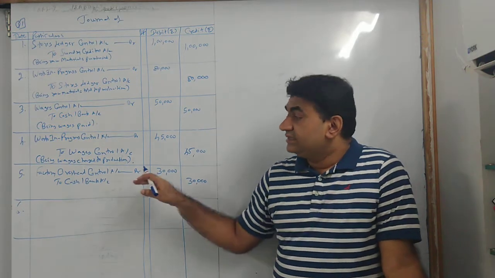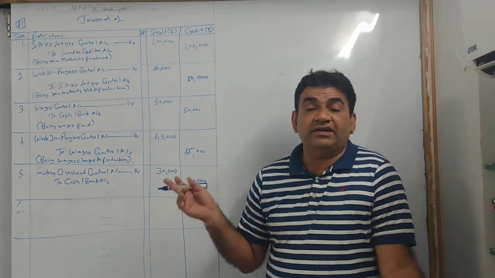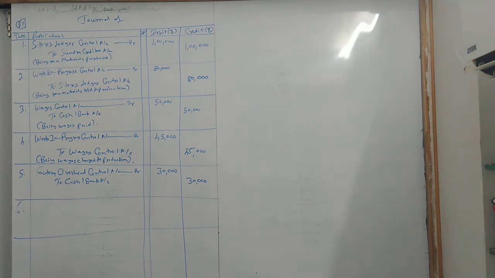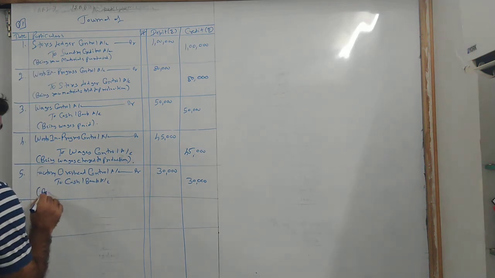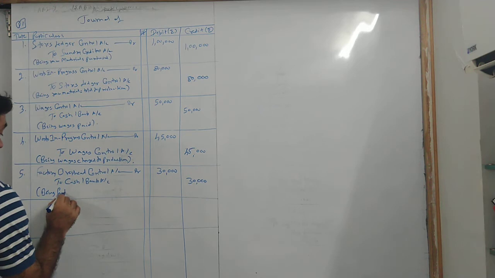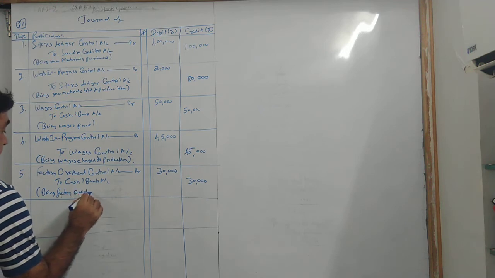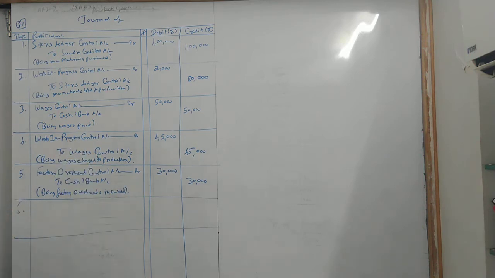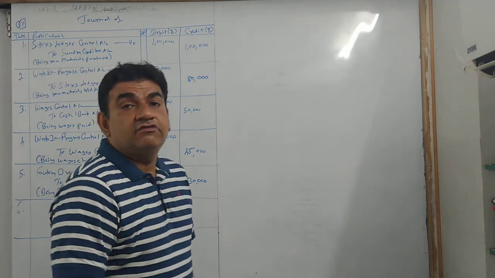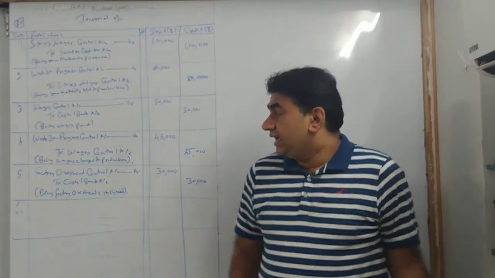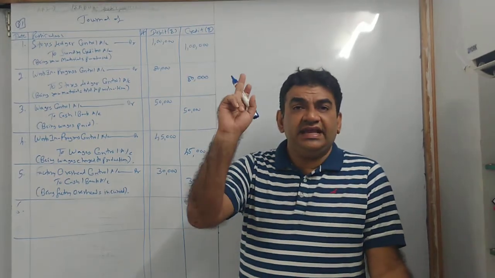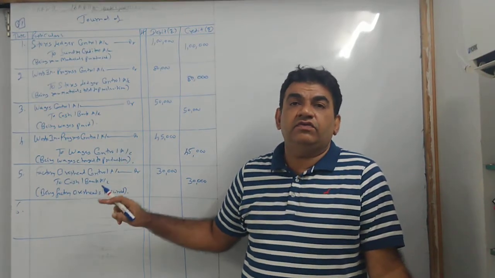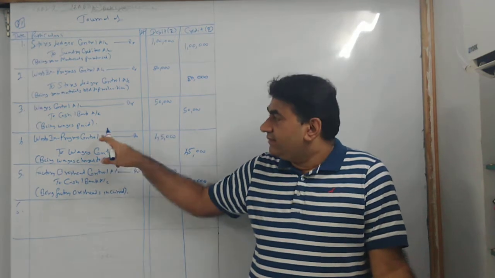I repeat, it is a factory expense. There are various type of factory expenses. So all you debit to factory overhead control. So factory overhead control to cash bank being factory overheads incurred. Getting it now? When I incur wages, wage control to cash bank. When I incur factory overheads, factory overhead control to cash bank. Same concept of wages now.